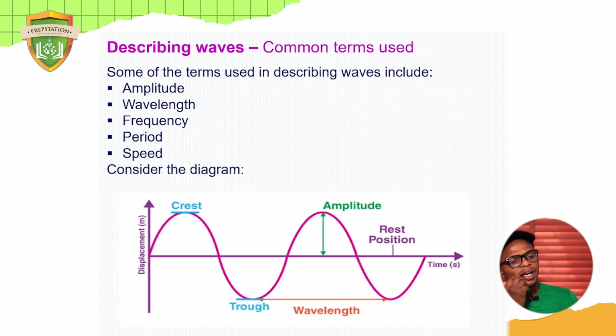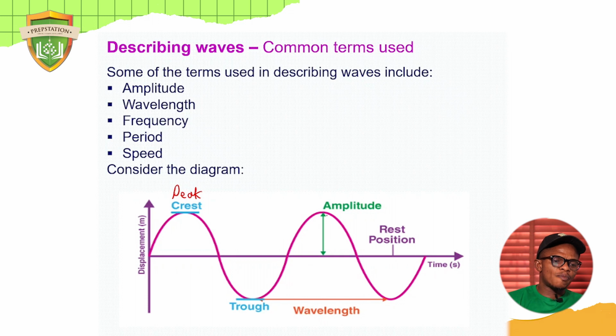Now, let's look at this diagram once again. I know you have seen this diagram. I told you I would be coming back to it to explain what it is all about. If you look at the top here, where you have the peak of this wave, this is called crest. You can also call it peak. And then down this diagram, you have the trough.